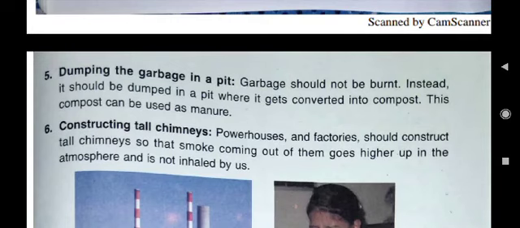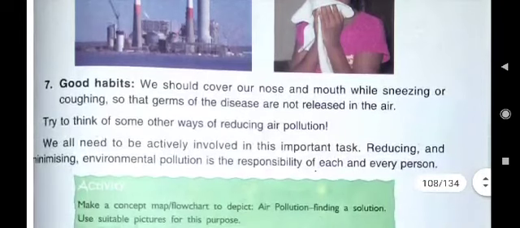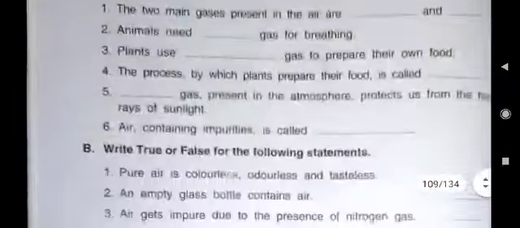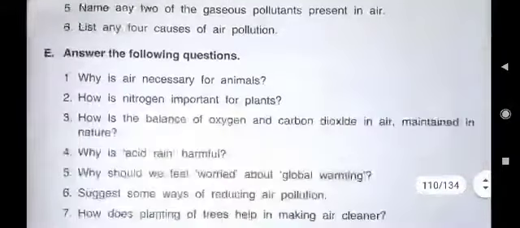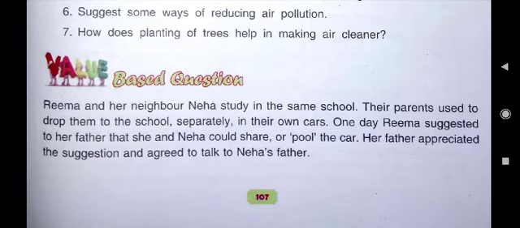Sixth point, constructing tall chimneys. And seventh point, adopting good habits. Now come to the seventh question. That is the last question of your lesson. The seventh question is, how does planting of trees help in making air cleaner?